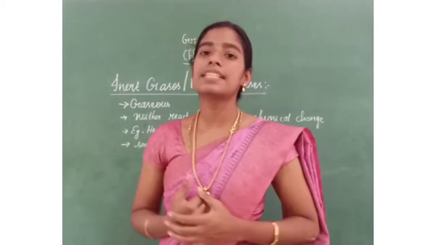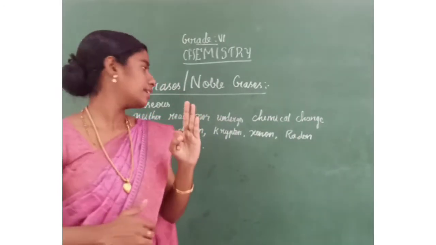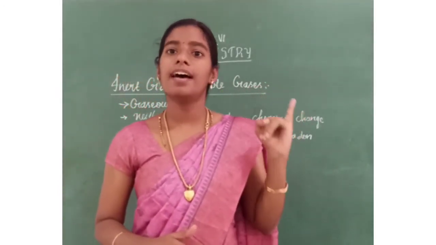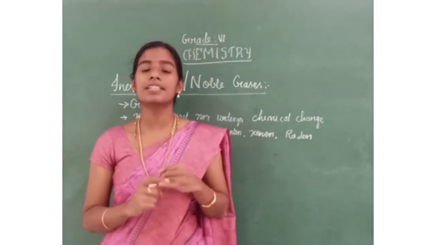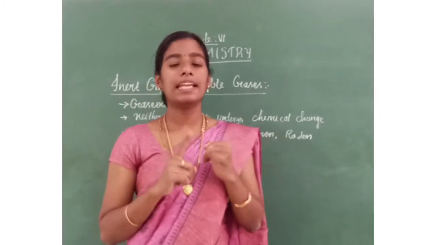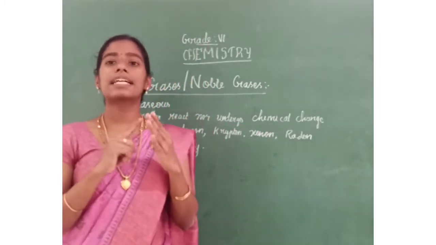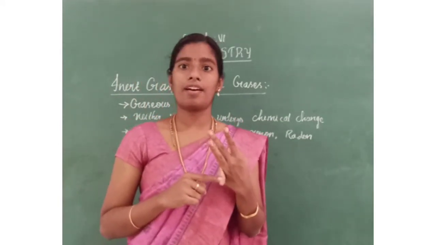And examples for inert gases are helium, neon, argon, krypton, xenon and radon. Very important names of these inert gases. I repeat, helium, neon, argon, krypton, xenon and radon.